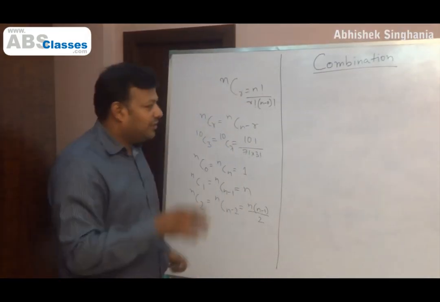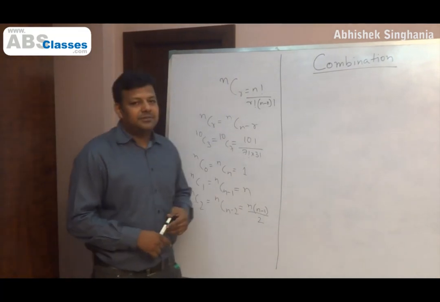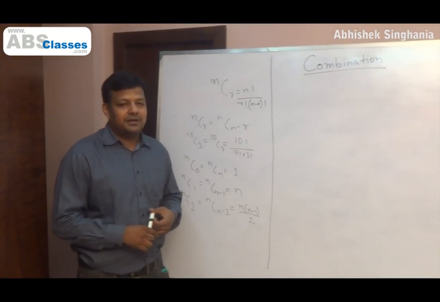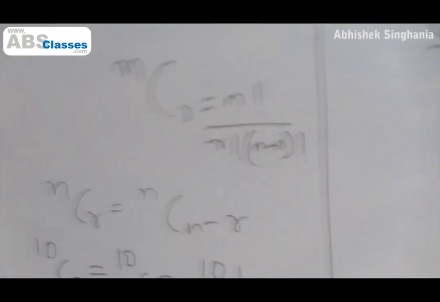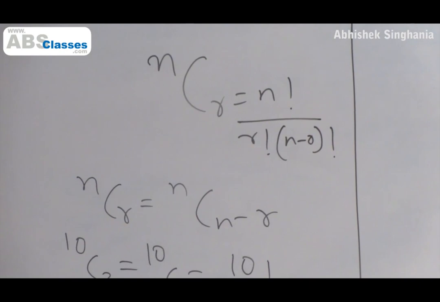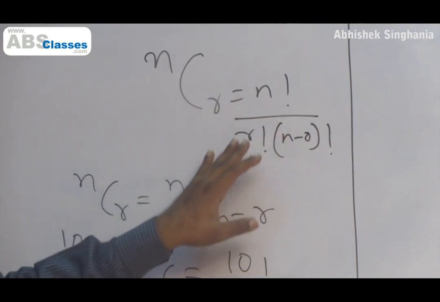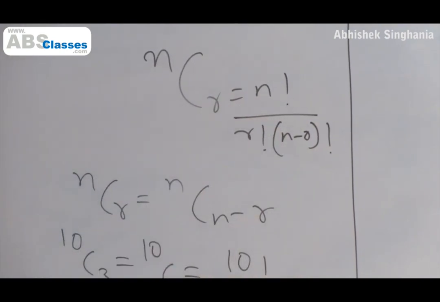Okay, the formula goes like this. It's nCr. Again, something which looks very familiar. Brings back dreadful memories of school. But we'll again try to make it as simple and easy to understand as possible. We'll try our best to do that. nCr is equal to n factorial by r factorial into n minus r factorial.